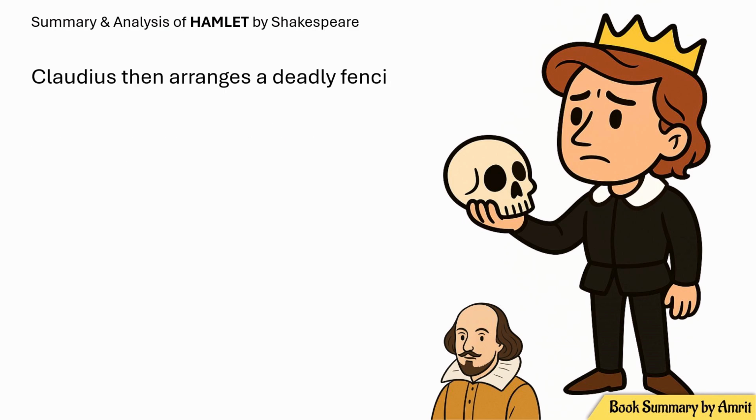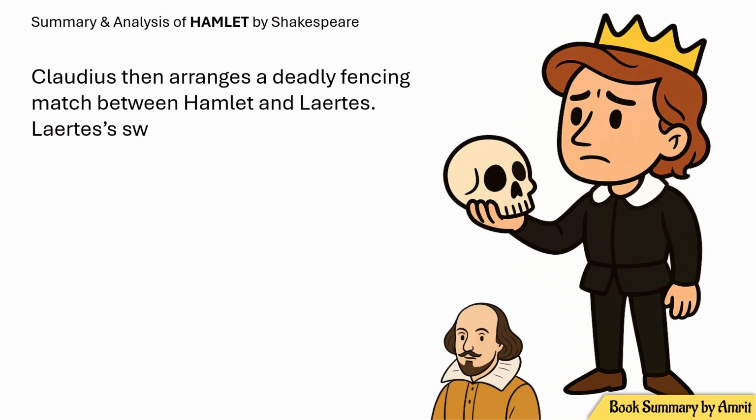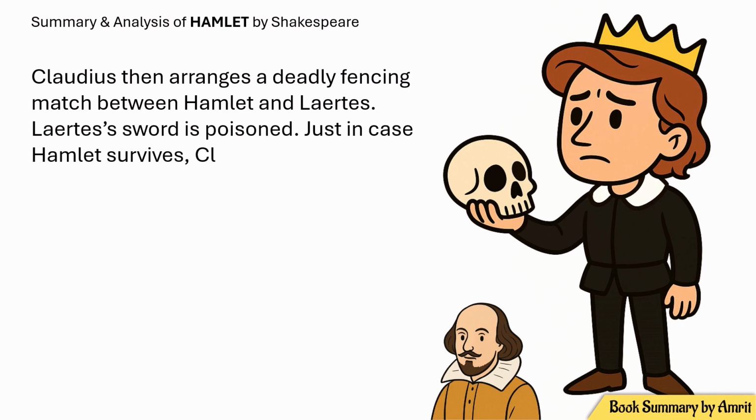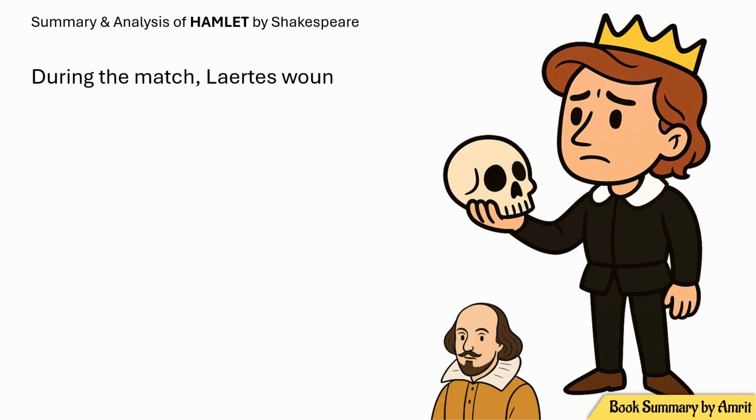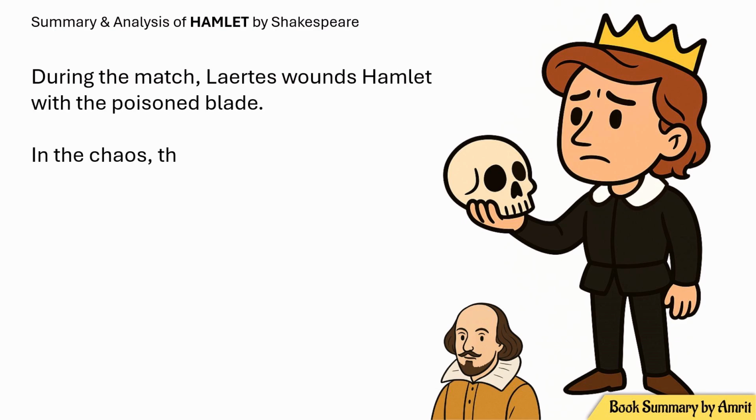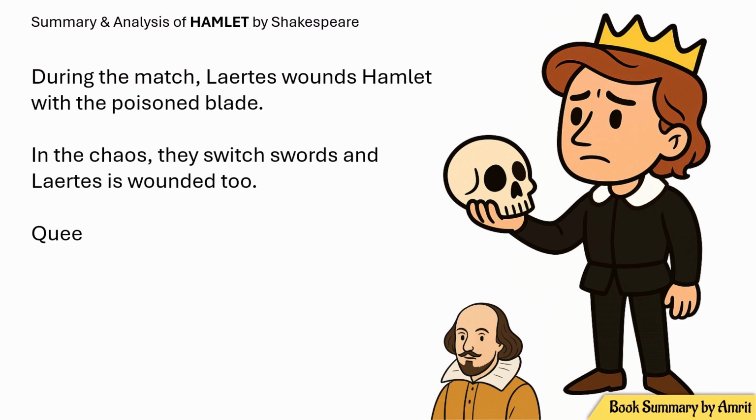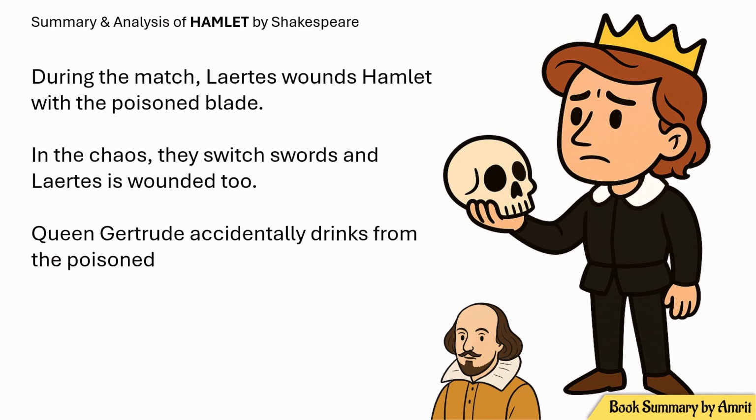Claudius then arranges a deadly fencing match between Hamlet and Laertes. Laertes' sword is poisoned. Just in case Hamlet survives, Claudius also poisons a cup of wine. During the match, Laertes wounds Hamlet with a poisoned blade. In the chaos, they switch swords and Laertes is wounded too.